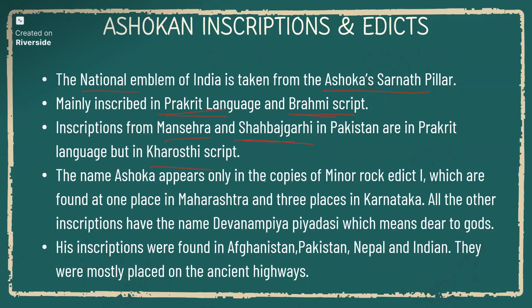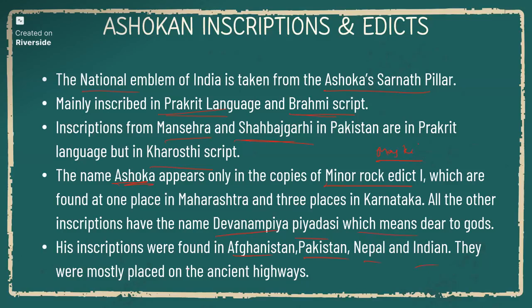As I said, the name Ashoka only appears in the minor rock edict one, which is in Maski. Maski is in Karnataka. Okay. The edict was found at one place in Maharashtra and three places in Karnataka. All the other inscriptions have the name Devanampiya Priyadashi, which means dear to the gods. These inscriptions were found in Afghanistan, Pakistan, Nepal, and India.